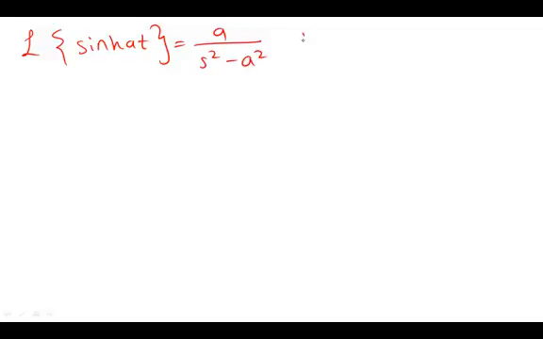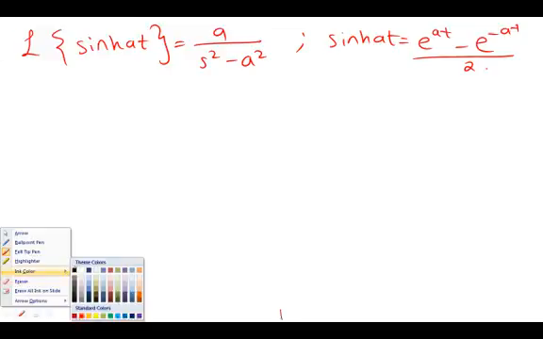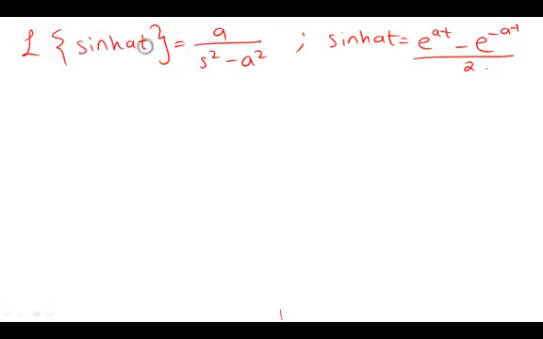Okay, let's do one more proof, which is Laplace of sinh at will be a over s squared minus a squared. Again, here I'm going to use a simple hint that sinh at equal e to the power of at minus e to the power of minus at over 2. So here this hint will make things very easy. Instead of using this sinh, I can plug in this value.